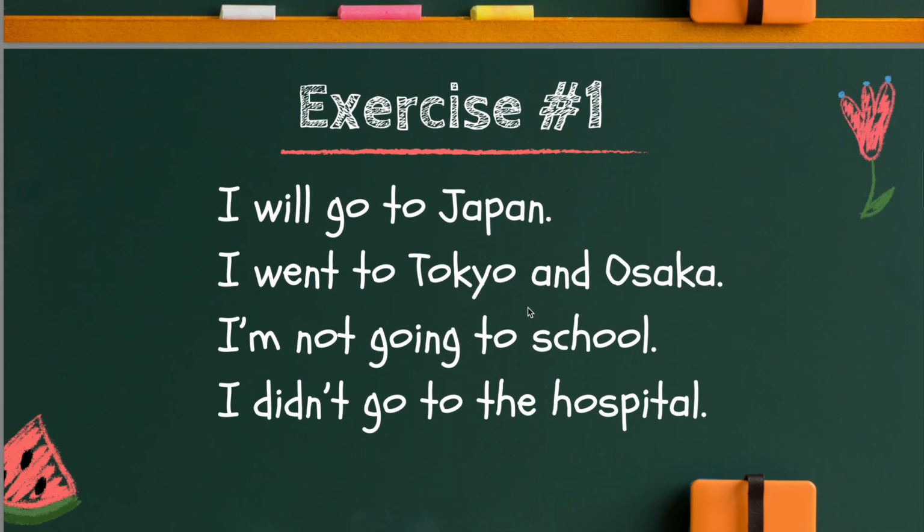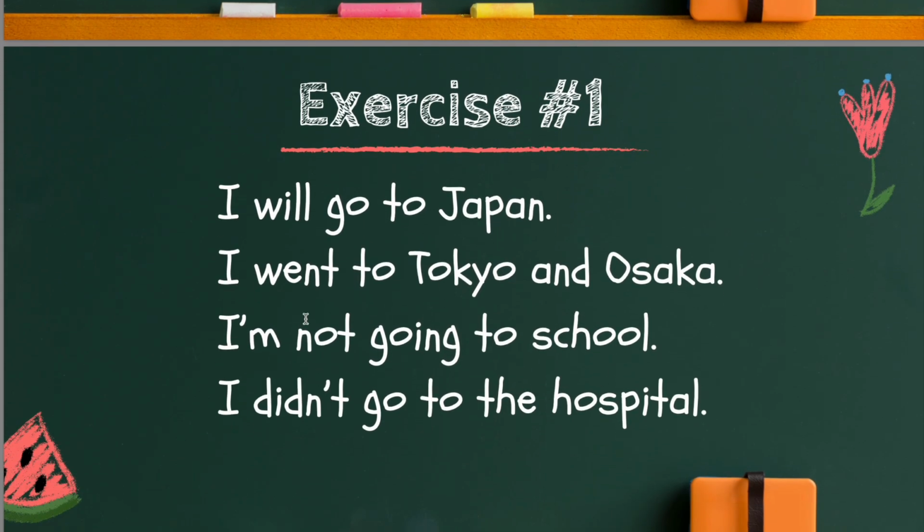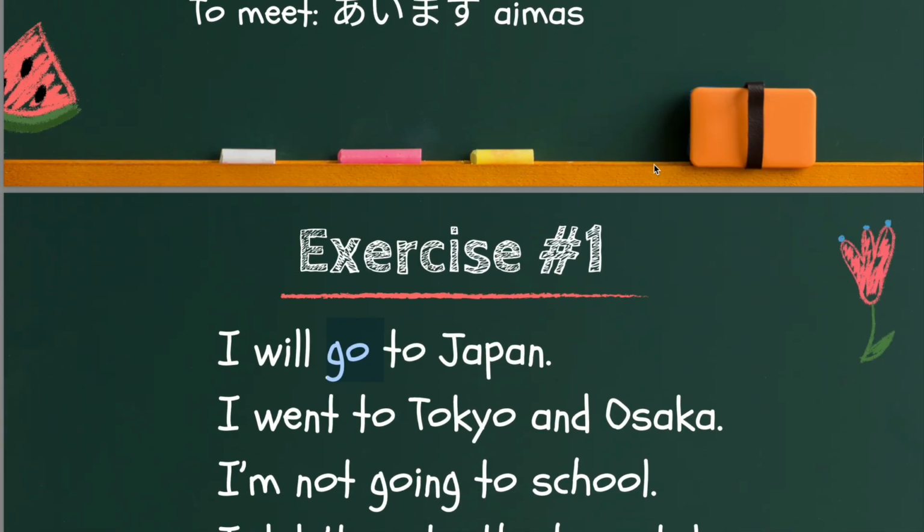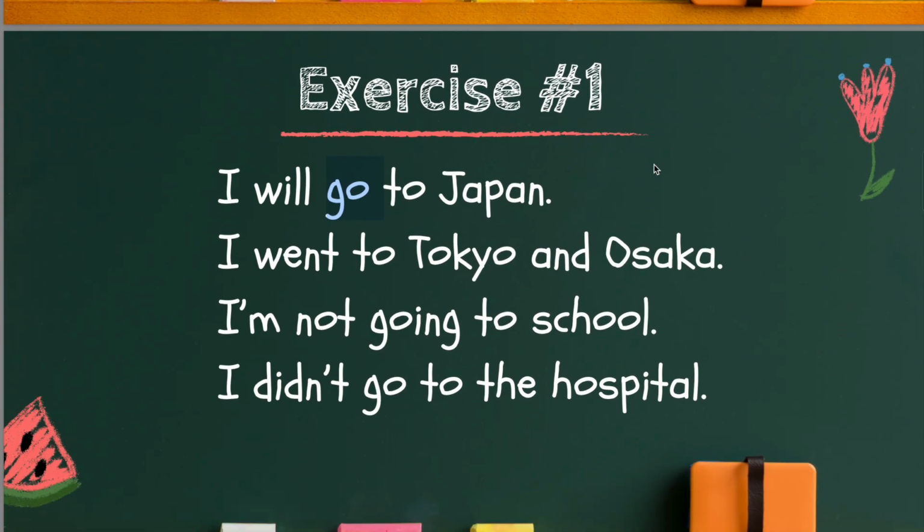Now, I'd like you to try this exercise. There are 4 sentences. So, please translate these into Japanese using the verb 行きます to go. This one, 行きます. And remember, to go, 行きます indicates direction. Therefore, you have to use ni particle.